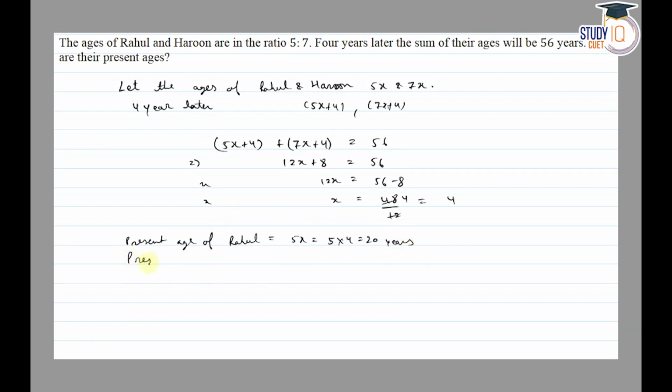Then present age of Haroon is equal to 7x is equal to 7 into 4 is equal to 28 years.